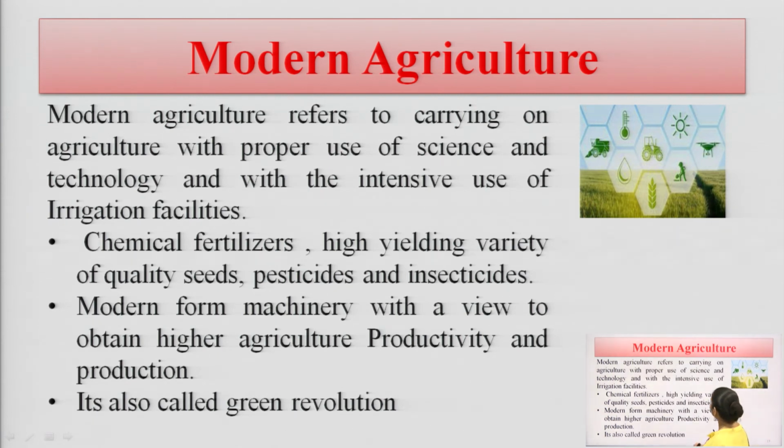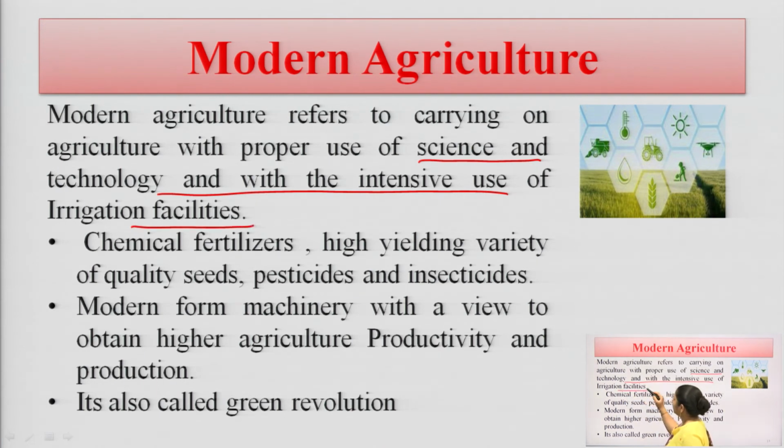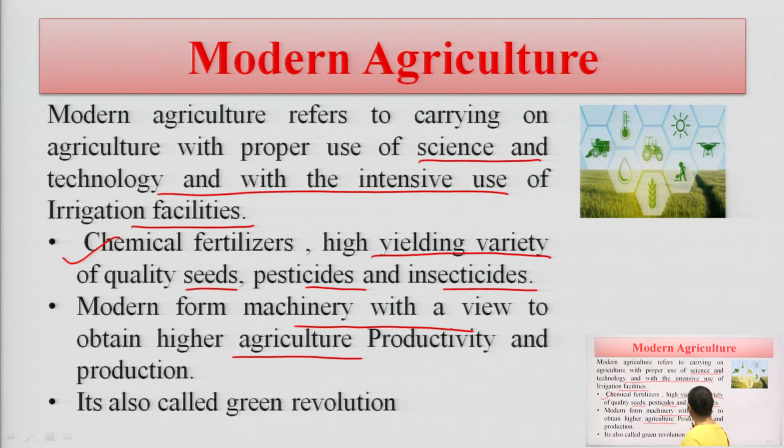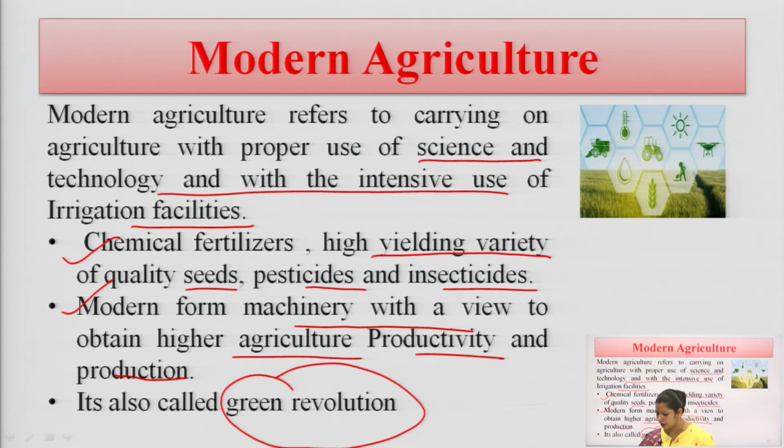Modern agriculture refers to carrying out agriculture with the proper use of science and technology, and with intensive use of irrigation facilities. For this, we have to focus on chemical fertilizers, high yielding varieties of seeds, pesticides and insecticides, and modern farm machinery, with a view to obtaining higher agricultural productivity and production. And this is all called the green revolution, which we discussed in our previous slide.